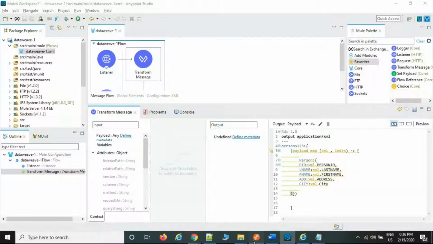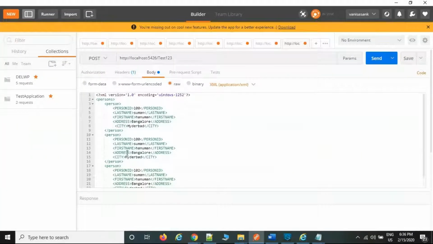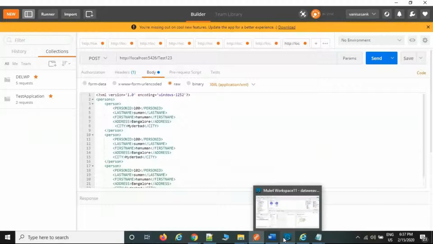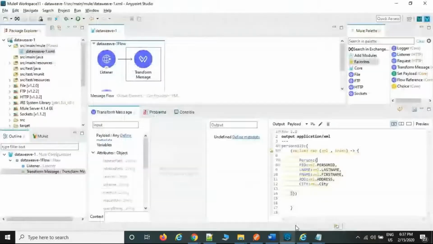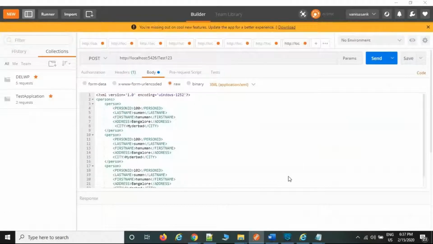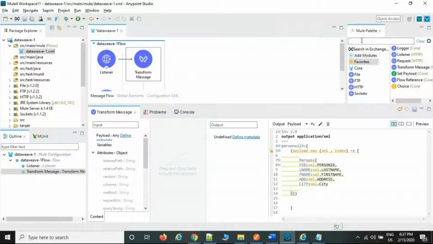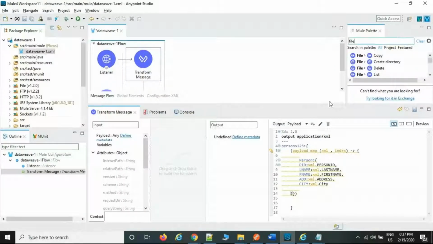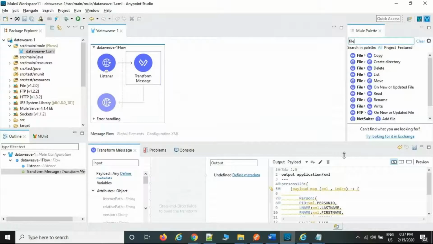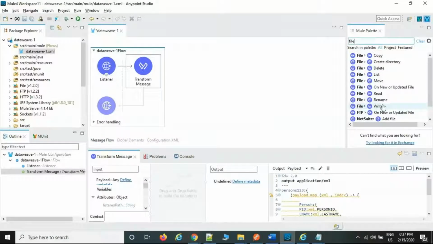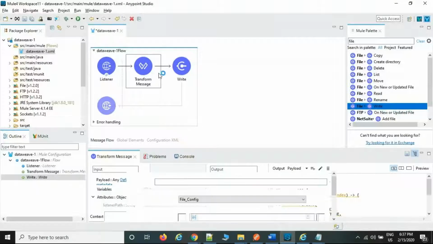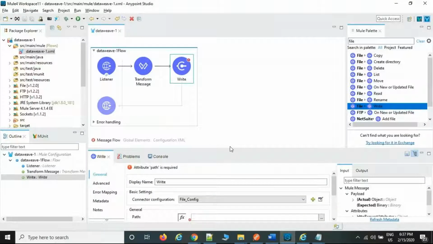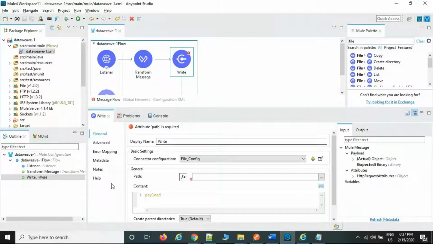Now the file got generated in Postman only. If you want to keep the same file in your local drive, in your local machine, C drive or D drive, there is a palette called the file palette. If you click on file, there is a name called write file. Take the write file palette. Then it is going to ask you for your local file path location.